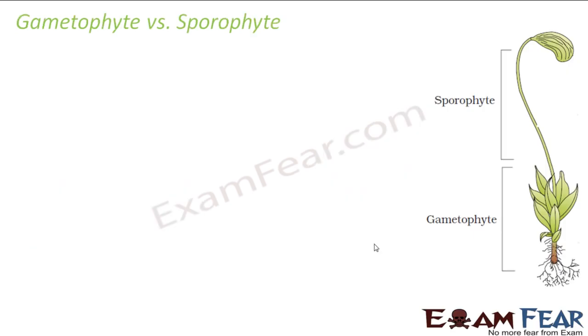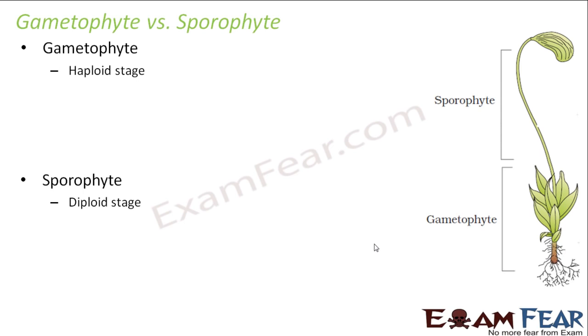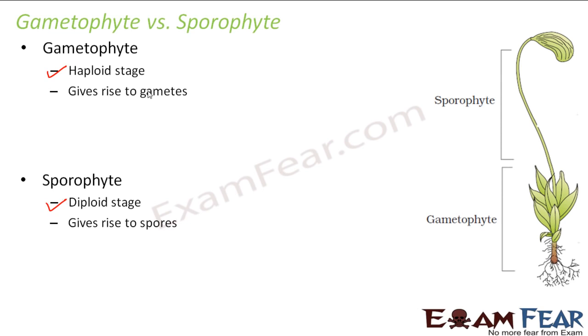Now, since we spoke about gametophyte and sporophyte quite often in this topic of bryophytes, let us quickly recap whatever we studied about a gametophyte and a sporophyte. Let us have a quick comparison. Gametophyte is the haploid stage, whereas sporophyte is the diploid stage. Now how are they formed? Gametophyte gives rise to gametes, that is why the name gametophyte. Sporophyte gives rise to spores.